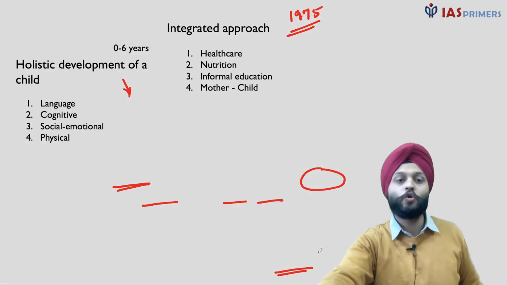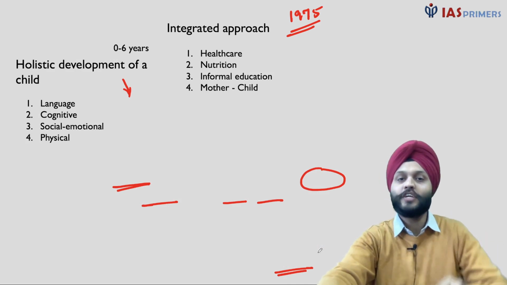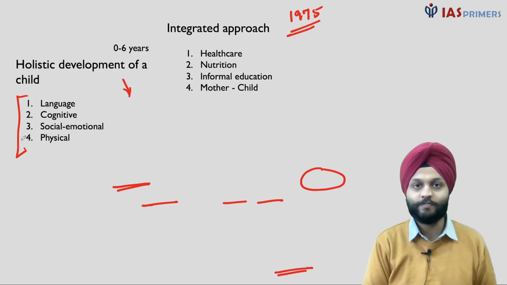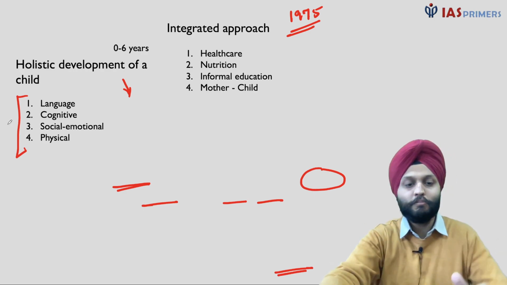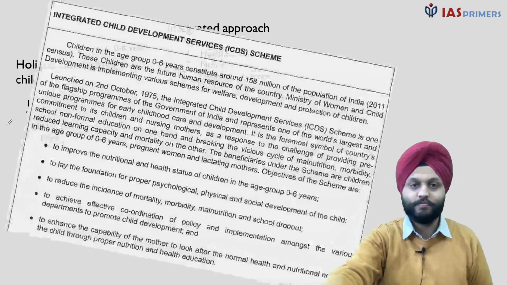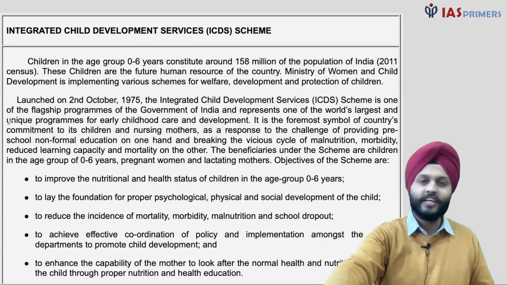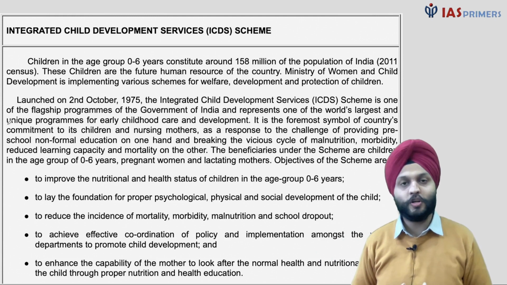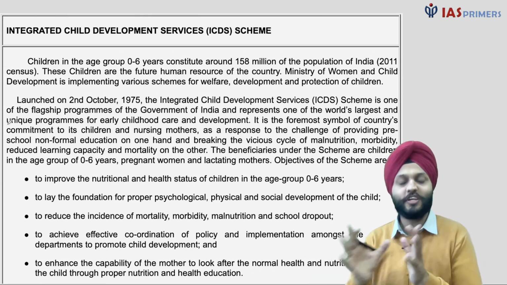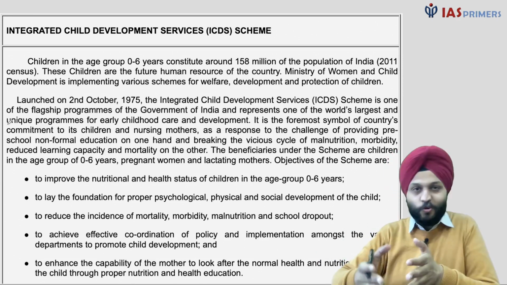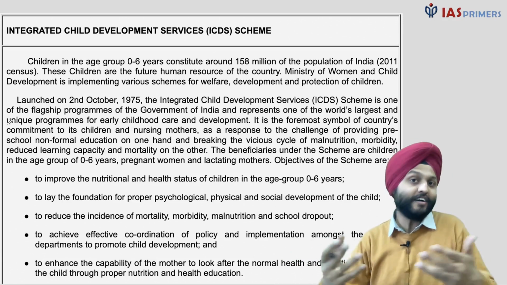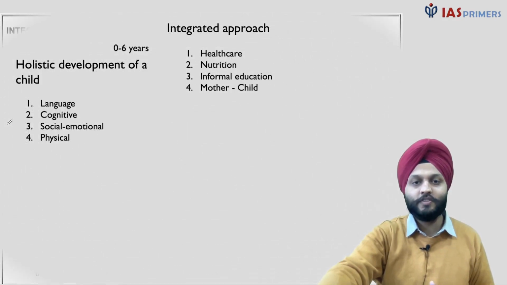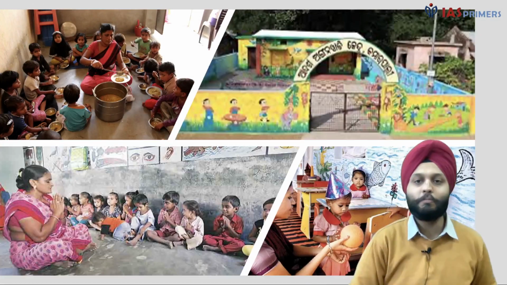Now again, come back to what we talked about, the holistic development of a child. Doesn't it cover all the points over here? So it looks from multiple perspectives. And where will this ICDS be provided? Imagine a rural household, a rural place. What is the most convenient thing to do? Maybe a courtyard outside the house, an angan, where a group of people can come together, right?